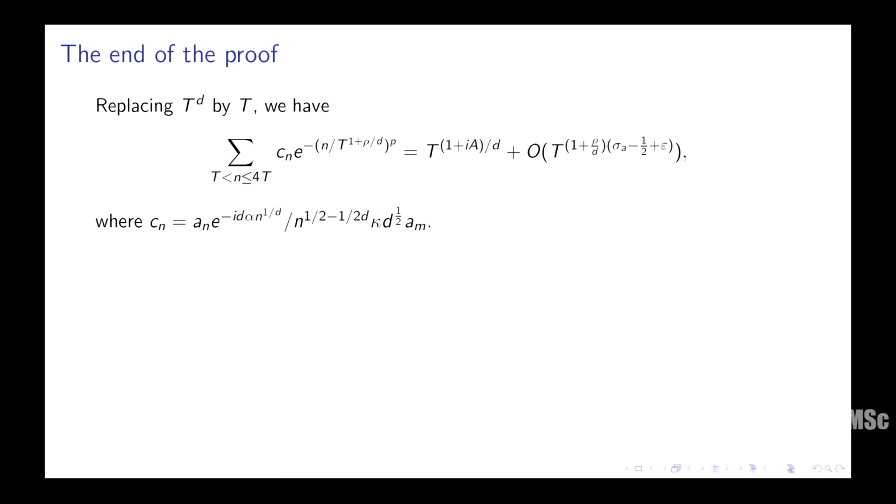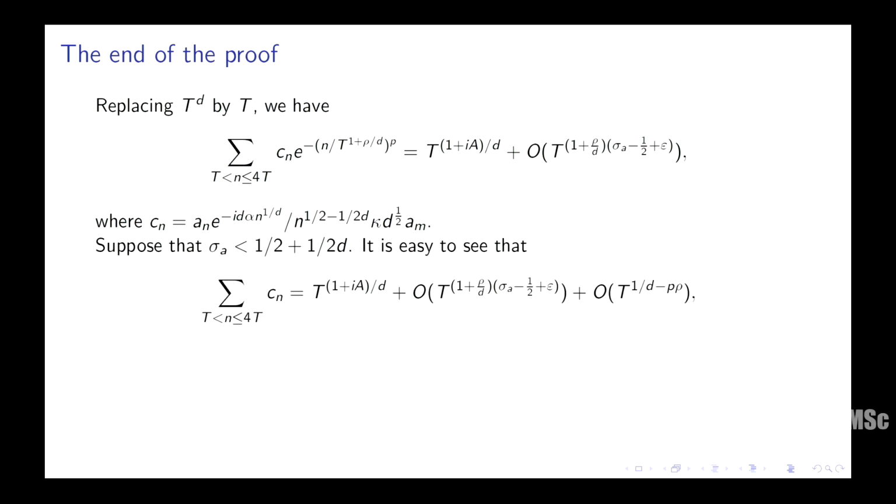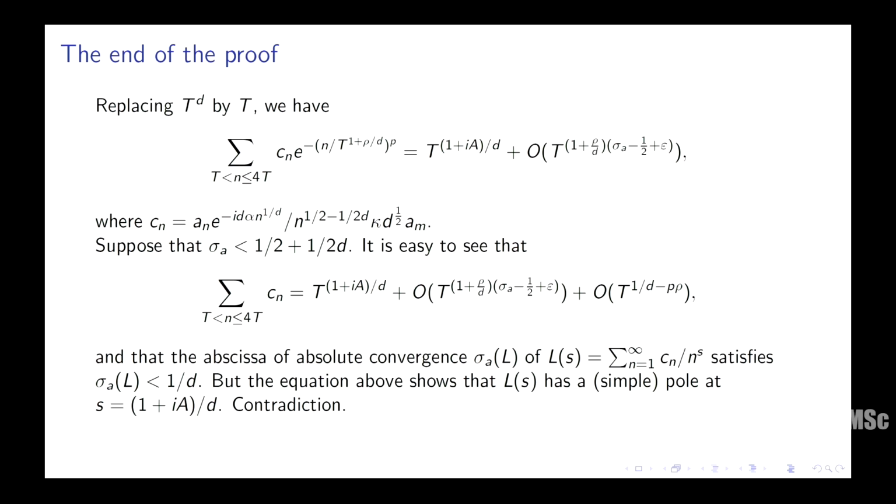Now you see if you make sigma a less than half plus 1 over 2d, this term will become 1 over 2d and you'll get what you want. So okay, it's easy to see that suppose sigma a is less than this, then this term will dominate basically. Okay, and the upshot is the abscissa of absolute convergence of this particular series satisfies sigma a less than 1 over d, but the equation above says that L of s has a simple pole at s equals 1 plus iad, contradiction. Okay. So that's the proof.